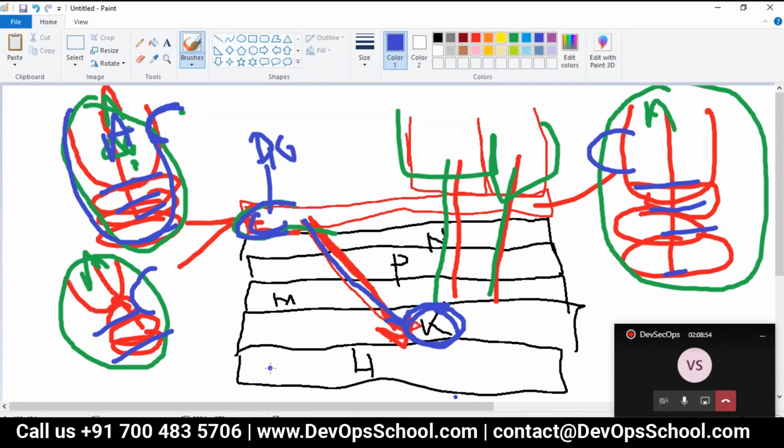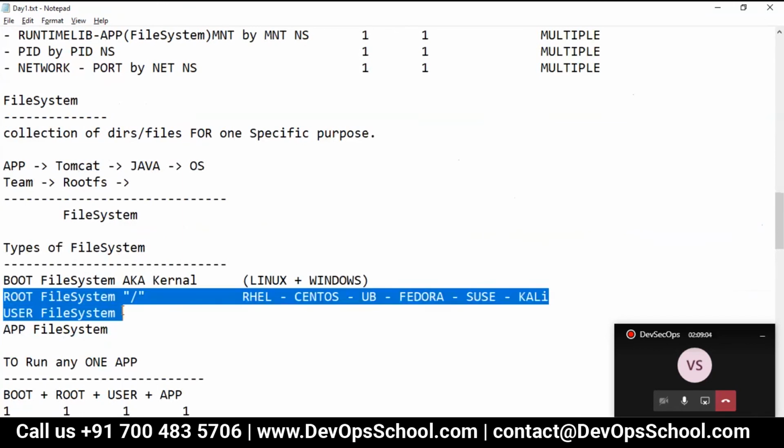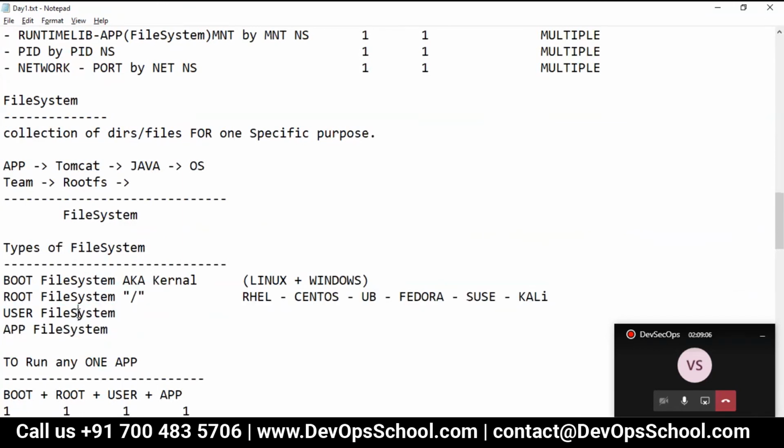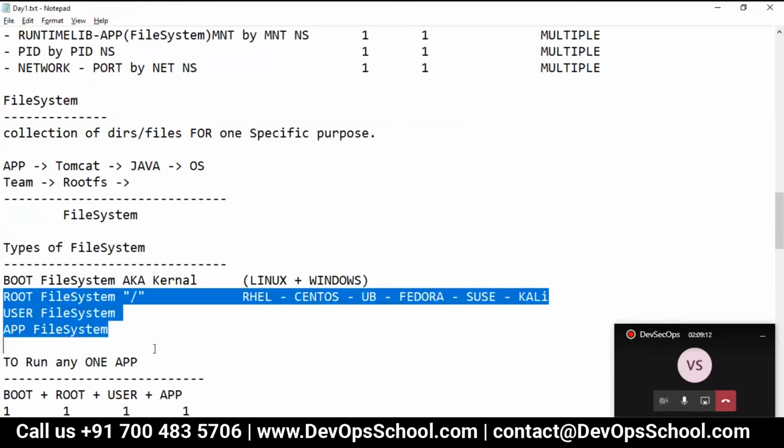The user gets their own C drive, PID, and network. Each user gets their own C drive, own network, own PID. So when I say C drive, that means each user gets their own root file system, own user file system, and application inside it. This is called mount.